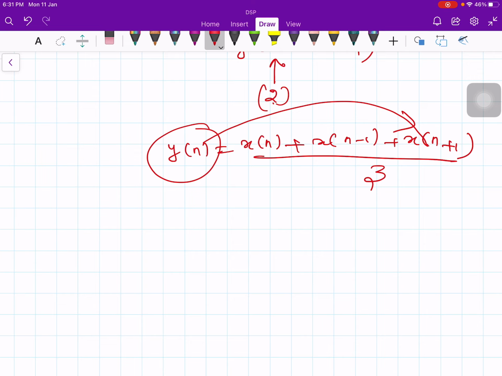So when you are analyzing a particular output y of n, you know what is going to come because it is recorded data.